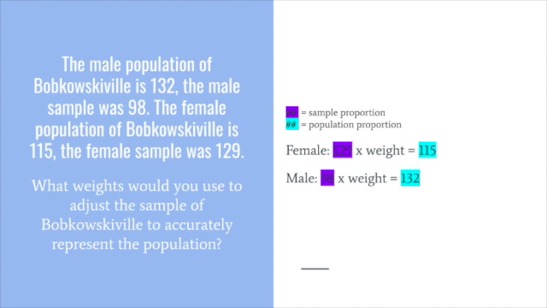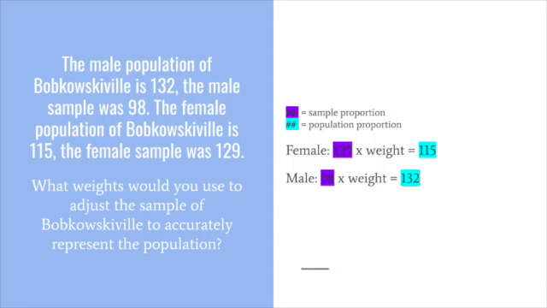Let's take a look at an example. The male population of Bobkowskiville is 132, while the male sample of this survey was 98. The female population of Bobkowskiville is 115, while the female sample was 129. What weights would you use to adjust the sample of Bobkowskiville to accurately represent the population?